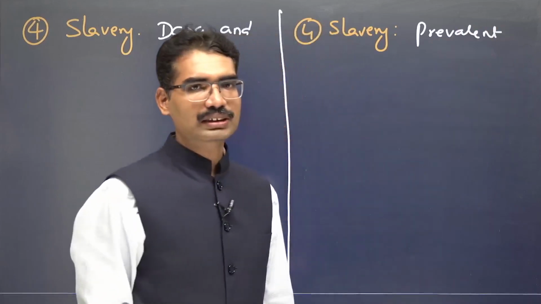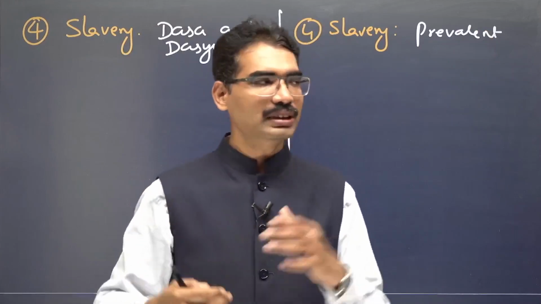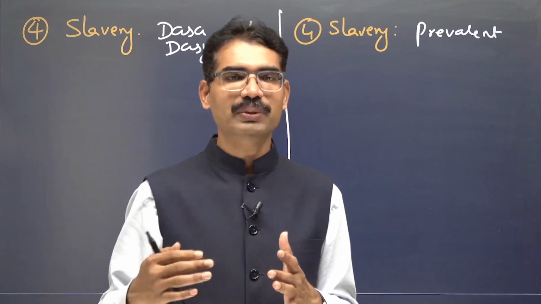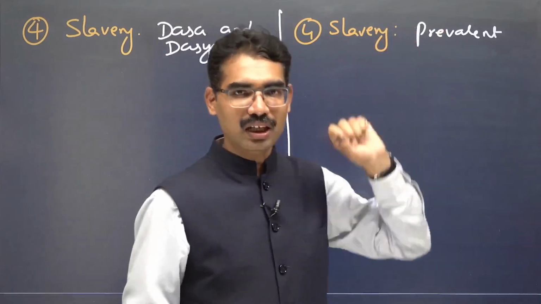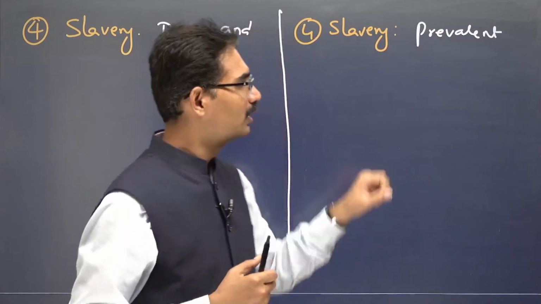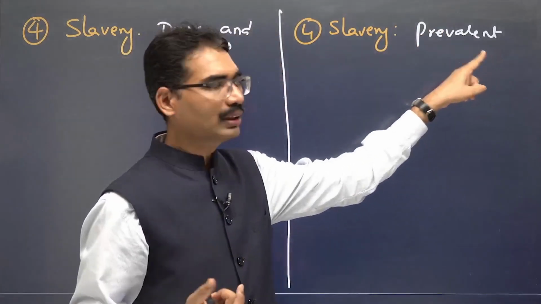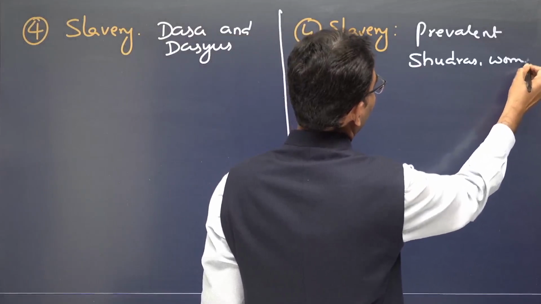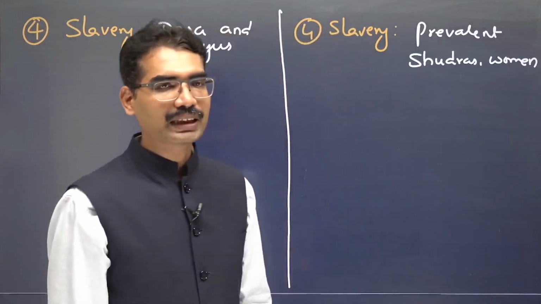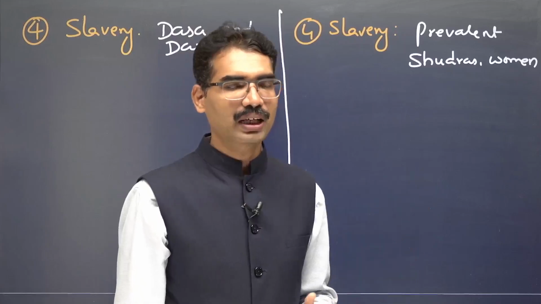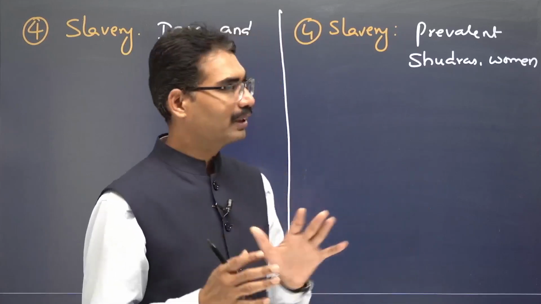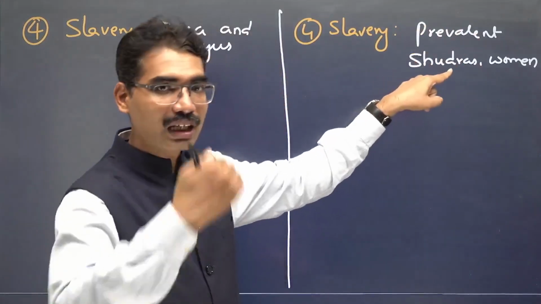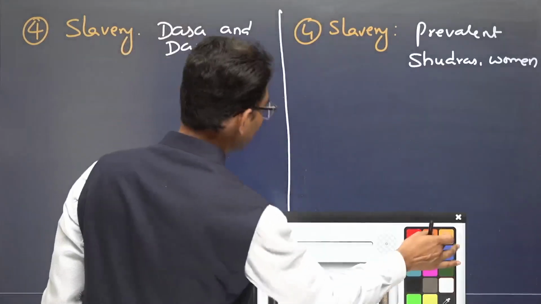But the treatment of the slaves was not that harsh in comparison with contemporary societies like the Greek. There also slavery was there, but the treatment of slaves was very harsh. When it comes to India, that much harshness is not there, but definitely slavery is there. Generally, Shudras and women were taken as slaves. But it doesn't mean higher varnas were not becoming slaves. They were also becoming slaves, but these were the majority. This brings us to the Shudra and hierarchy in this time period.